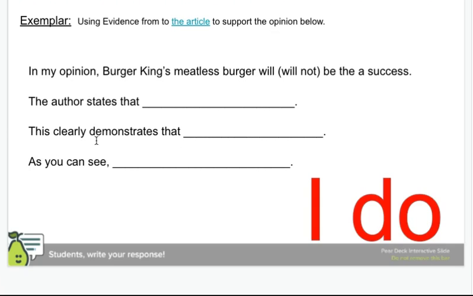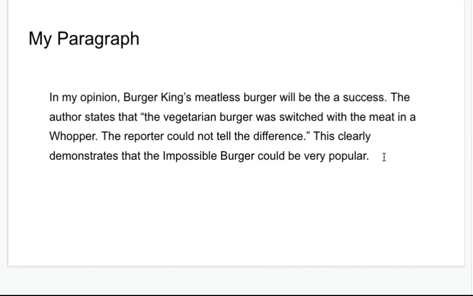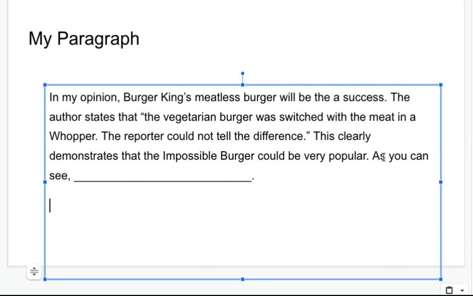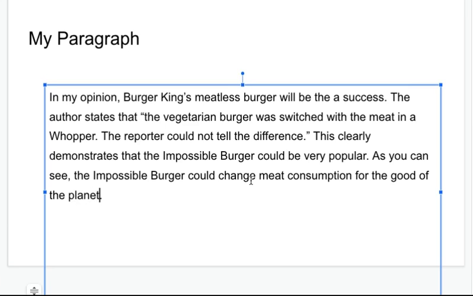Okay. So I did this clearly demonstrates. I can do this one, as you can see. So, Control V. As you can see, the Impossible Burger, that's what it is, could change meat consumption for the good of the planet. I want to change that. I want to include cow farts. So I need to think about it.